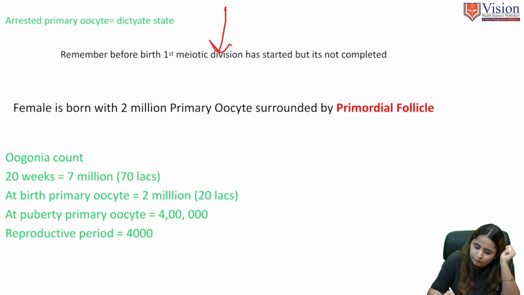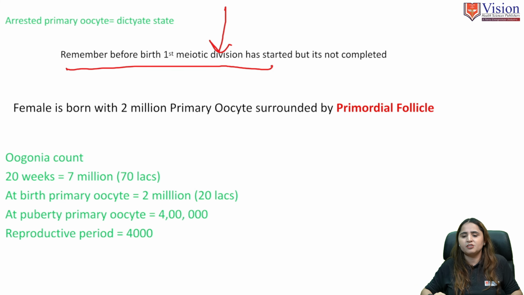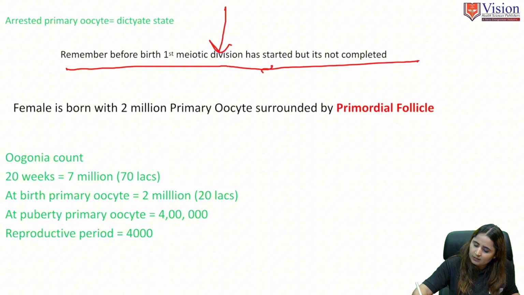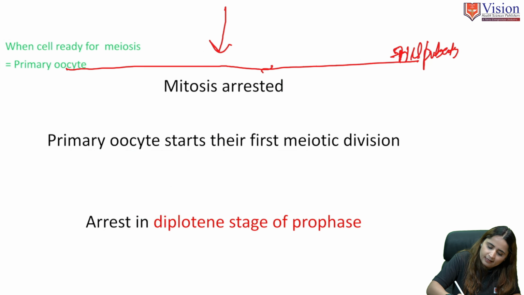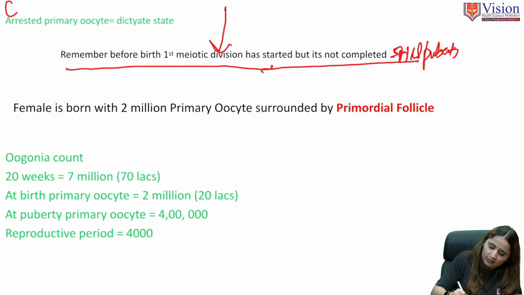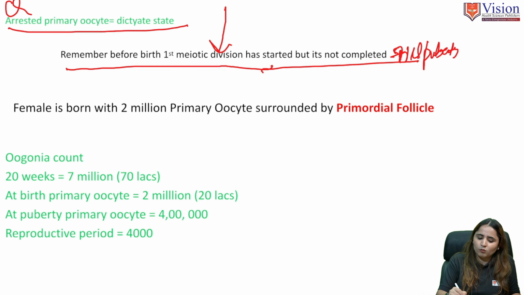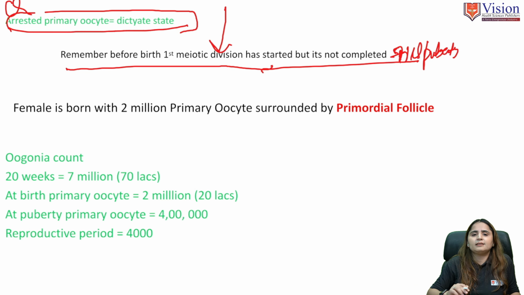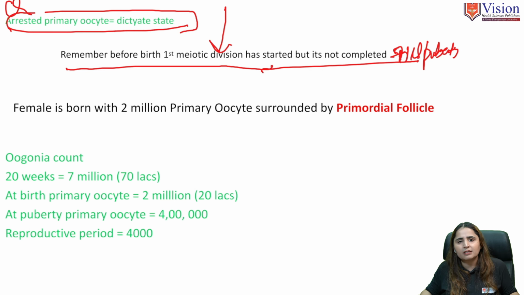So remember, before birth, the first meiotic division was started in the primary oocyte, but it has not completed. Till puberty it is not completed. And remember one important question: arrest in the primary oocyte is called the dictyate state. If the question comes, what is the dictyate state? The dictyate state is the stage in oogenesis when meiosis 1 stops its further division.